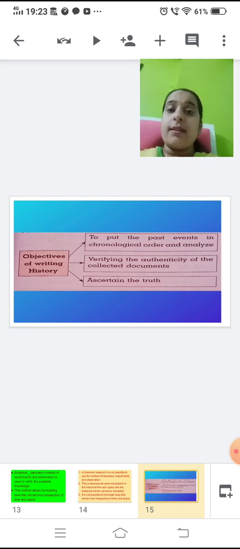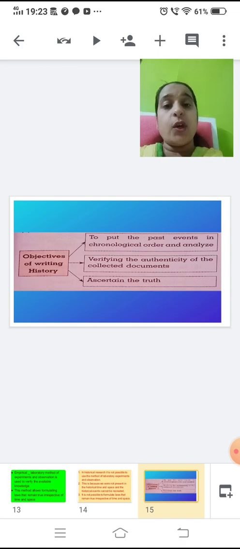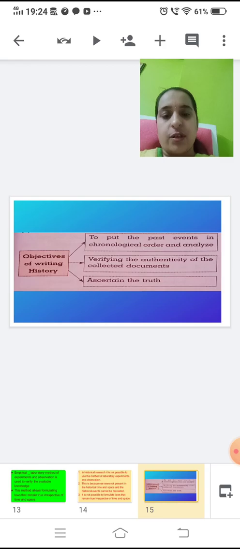Now children, in your 10th standard, you get such concept maps in your examination. Okay, and this has to be put in a proper sequence. If you put in a wrong sequence, then you will get it wrong. You have to put in the proper correct order. So objectives of writing history, such concept maps you will be getting in your examination.